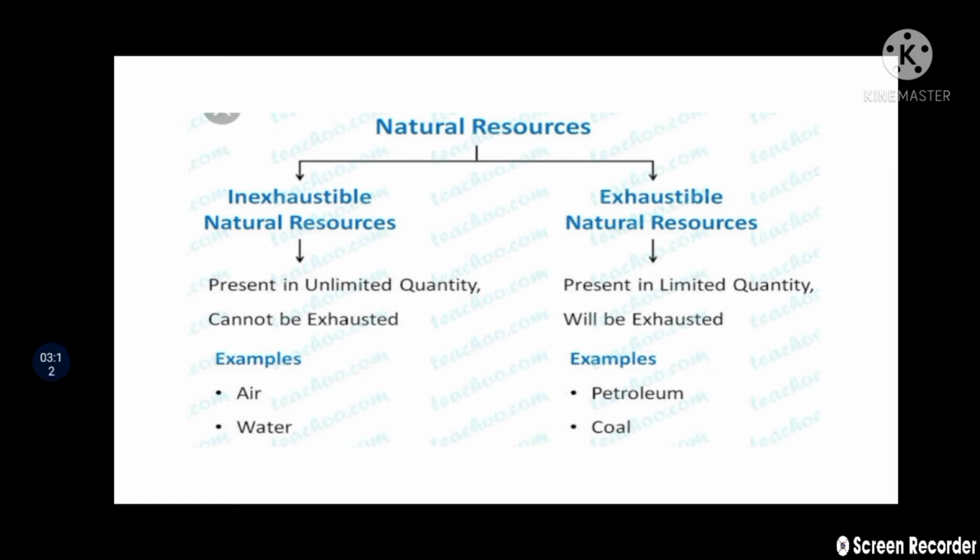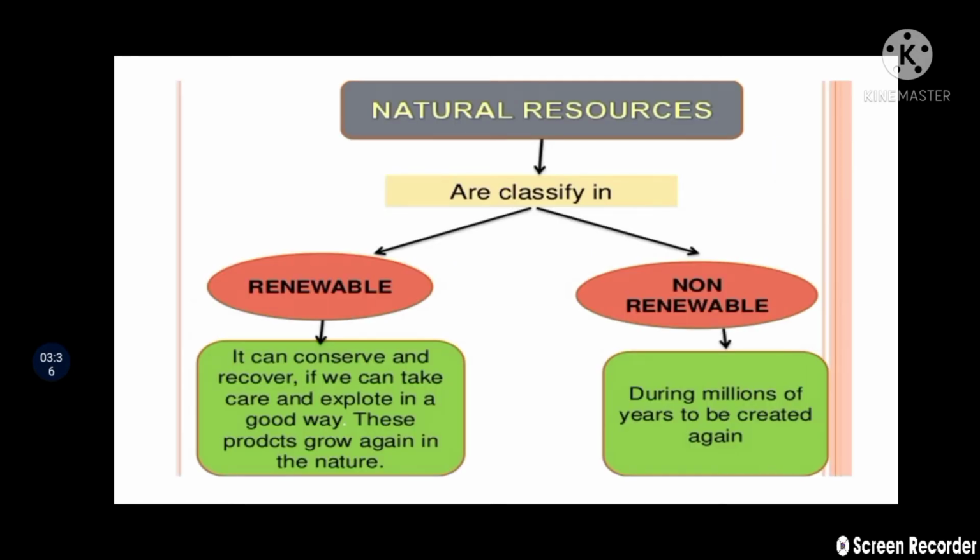They are present in limited quantity and will be exhausted, will be finished. Okay, examples: petroleum, coal. Hope students we have understood inexhaustible, that is renewable resources, and exhaustible, that is non-renewable resources.